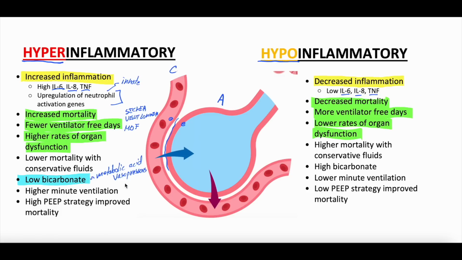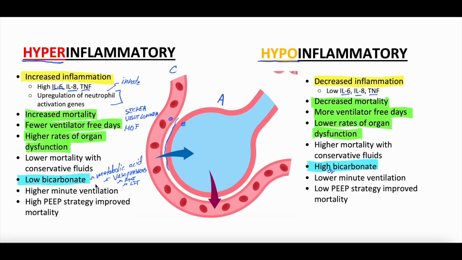So more likely to have metabolic acidosis. This says high bicarb. It should say higher bicarb, because all this is relative, which makes it challenging. But more likely to have metabolic acidosis, more likely to be on vasopressors, more likely to have organ injury like acute kidney injury or transaminitis, so elevated liver function tests, as compared to the hypoinflammatory. So now we saw, okay, if we send it to the lab, hyperinflammatory often has these increased inflammatory markers.